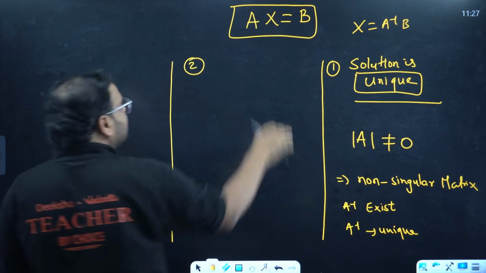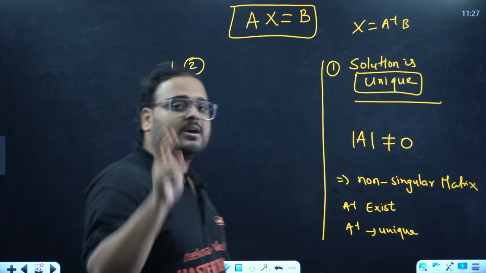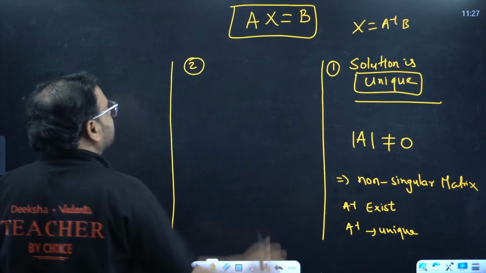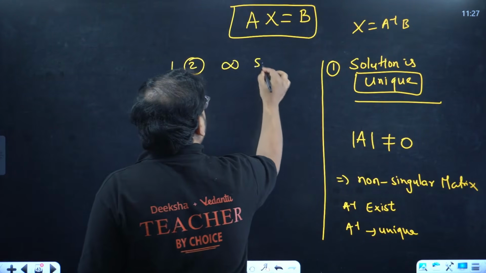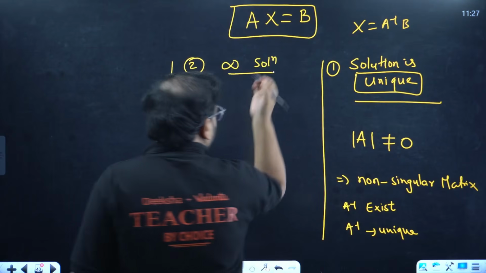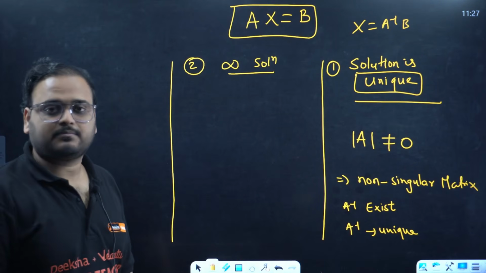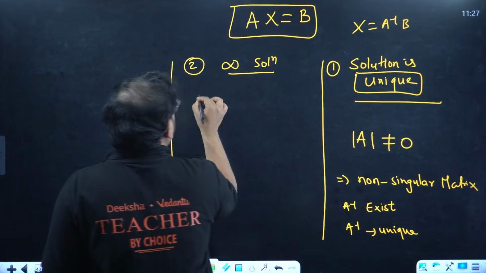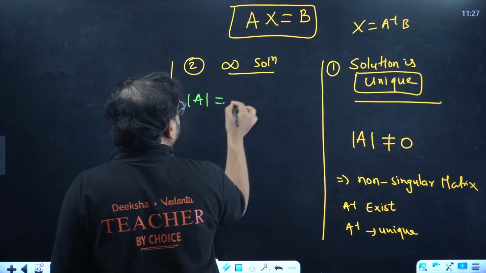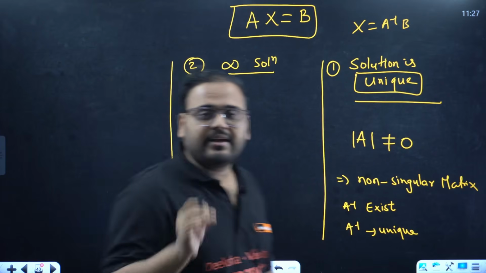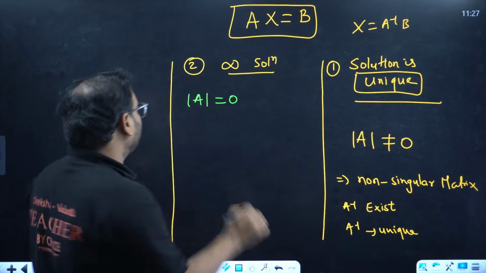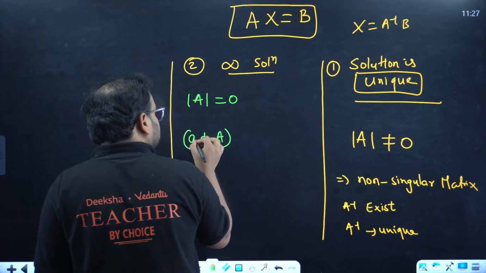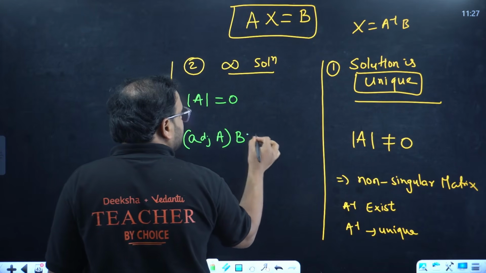And the second one is again the same case of consistent. As I mentioned, consistent has two different forms, unique as well as infinite. This is going to be the infinite solution case. How does it work? It starts with the first thing: determinant of A is 0. And you also have to find out that adjoint of A, which is a matrix, times the matrix B is also 0.